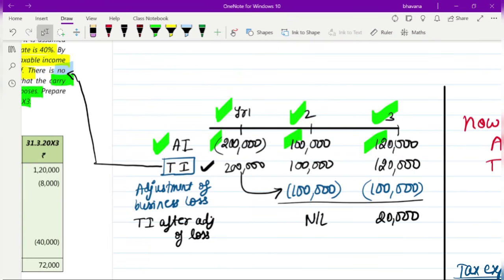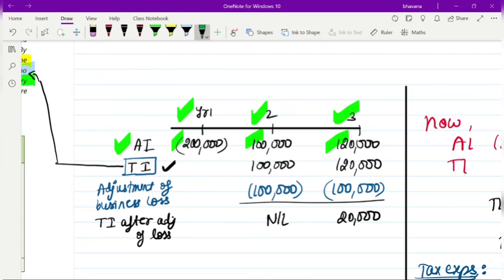Okay. So here if taxable income and accounting income were the same, as per taxable income in the first year also you would have a loss. That means you would have a loss of 2 lakh as per your taxable income. But as per tax records, what they tell you, you can set off this 2 lakh against the profits in the upcoming years. So in the upcoming years, do you have profits? Yes, you have 1 lakh profit and you have 1,20,000 profit.